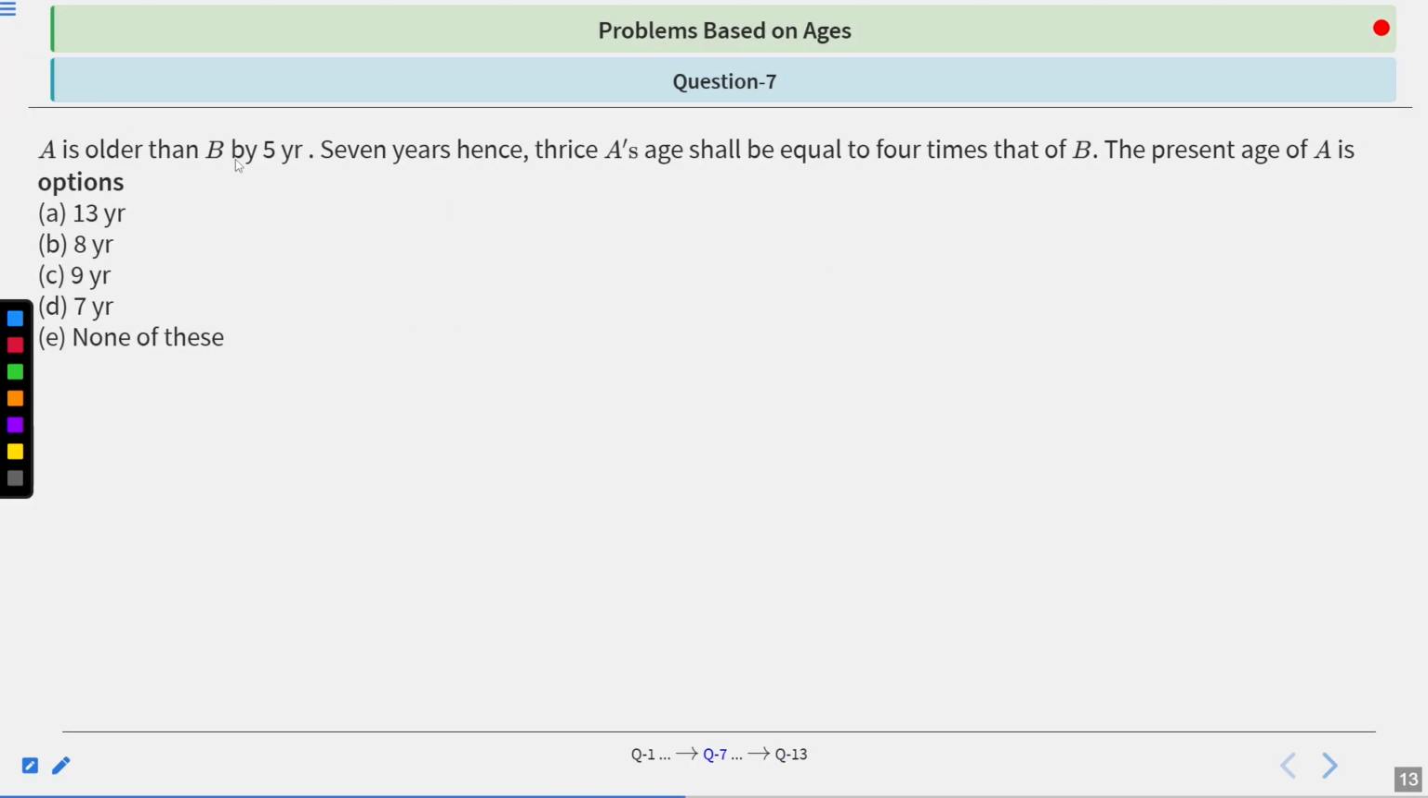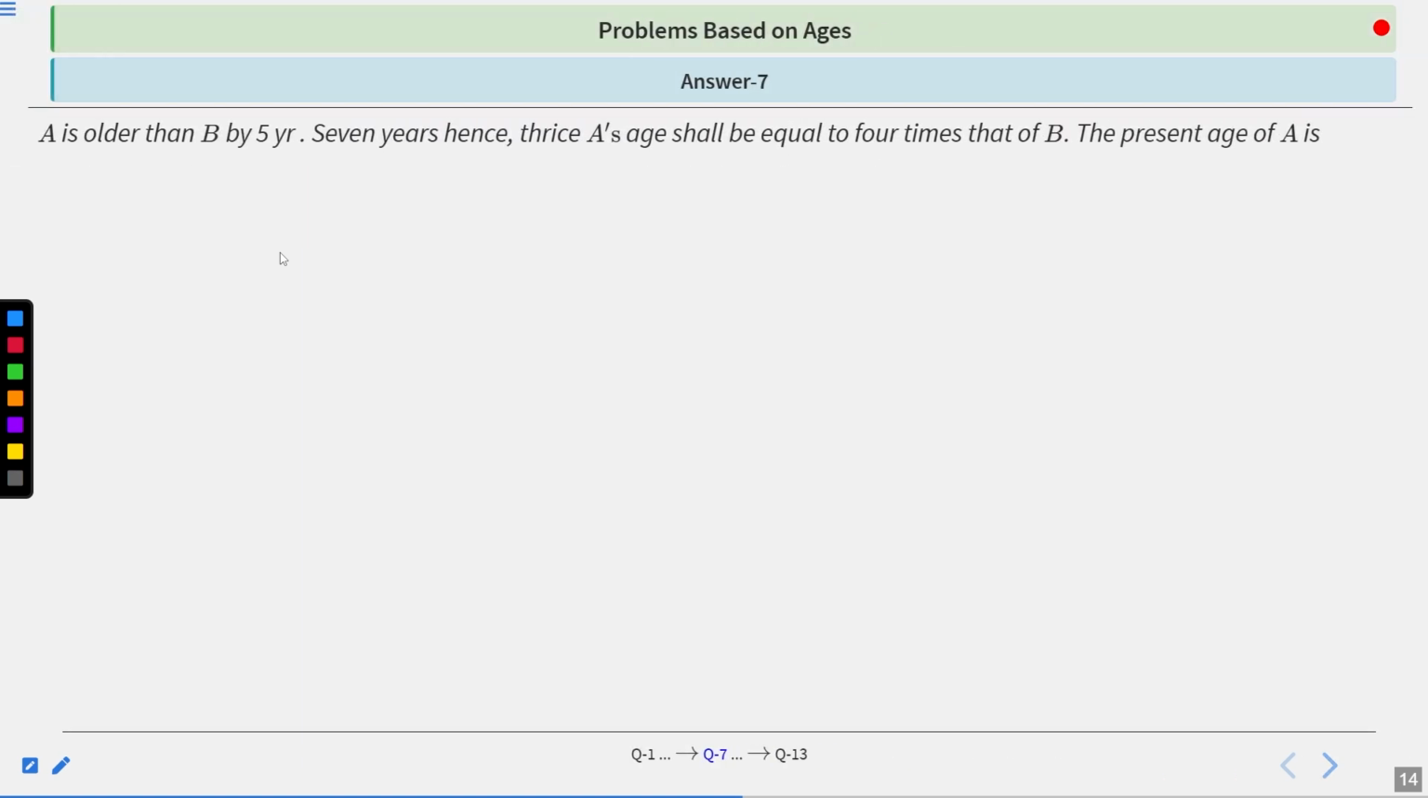A is older than B by 5 years. 7 years hence, thrice the age of A shall be equal to 4 times that of B. The present age of A is, now there are five options. A is 13, B is 8, C is 9, D is 7, and E is none of these. Now you have 10 seconds to analyze the question. Your time starts now. Now time's up. Let's see the solution of this question.